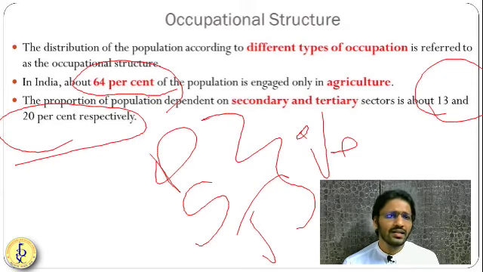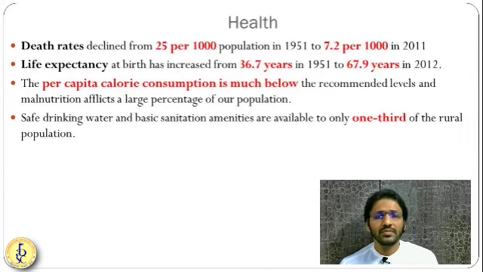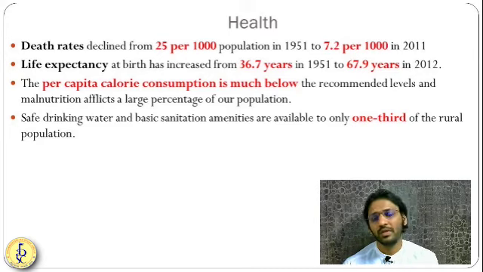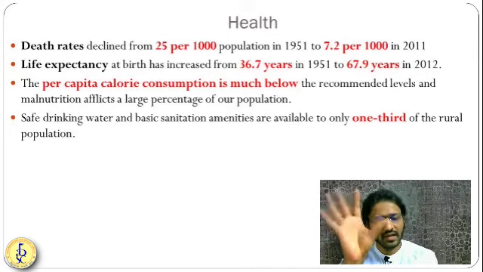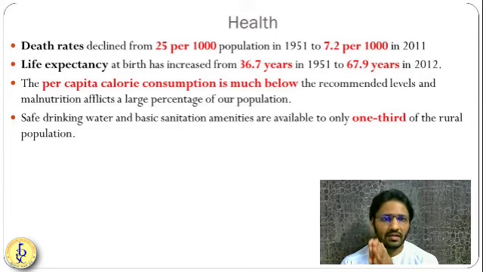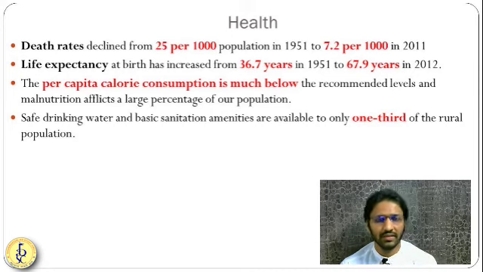Now, after the occupational structure, the next point is health. So you are seeing the different characteristics of the people. Without good health, a country cannot sustain or a population cannot be productive. It cannot be a demographic dividend. So in case of India, what does health mean? Health means death rate. Health means how many people are surviving till the age of 60, 70 at least.